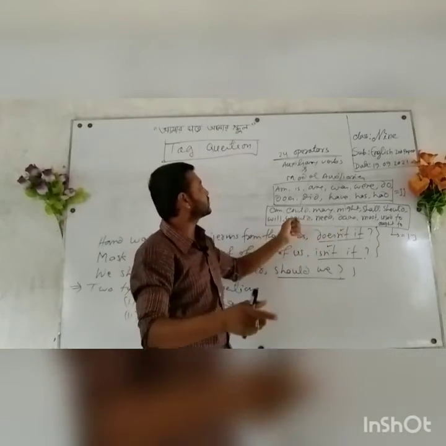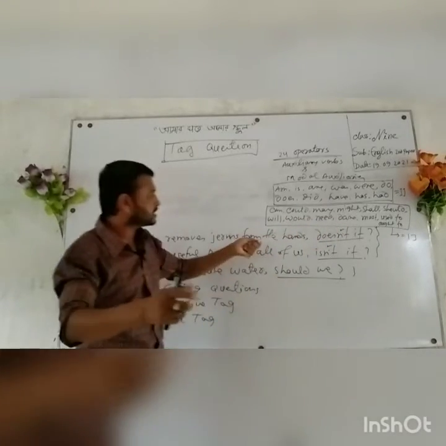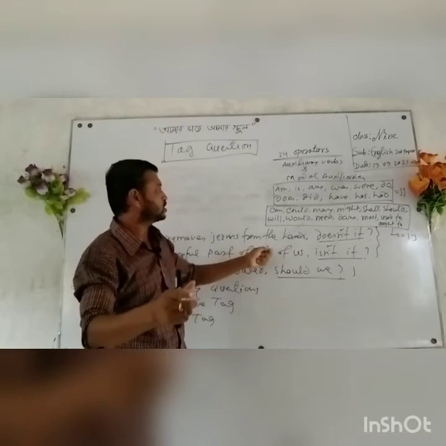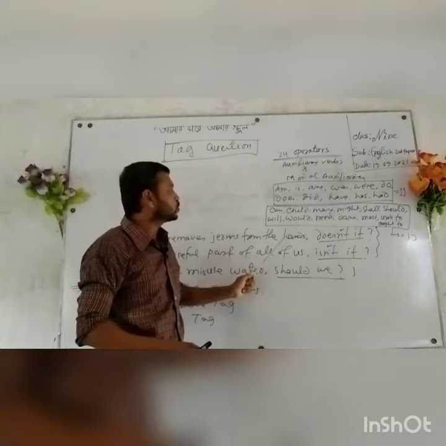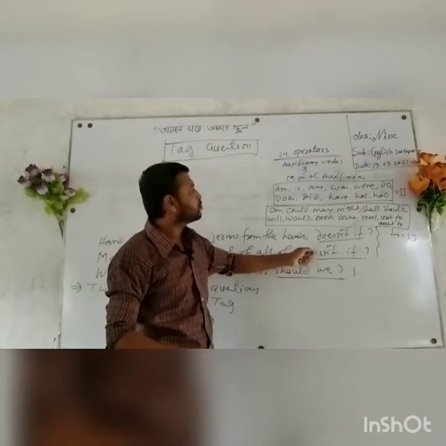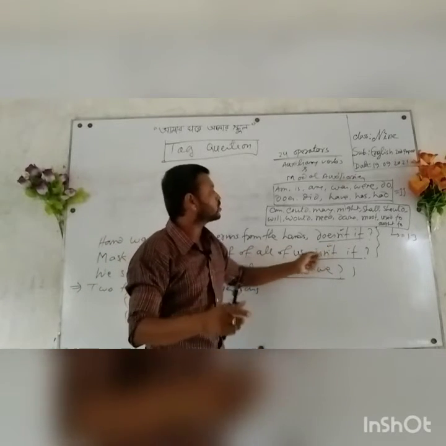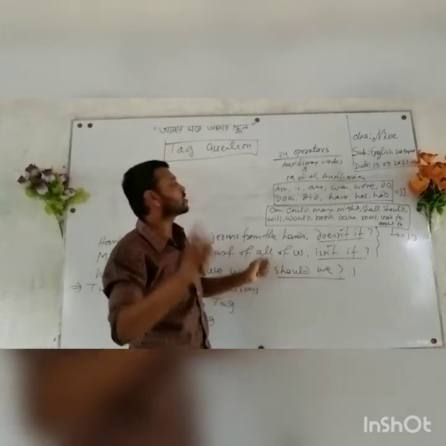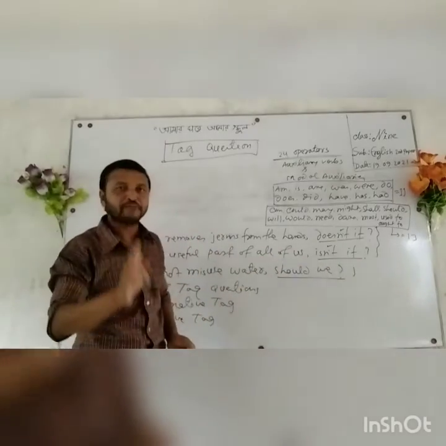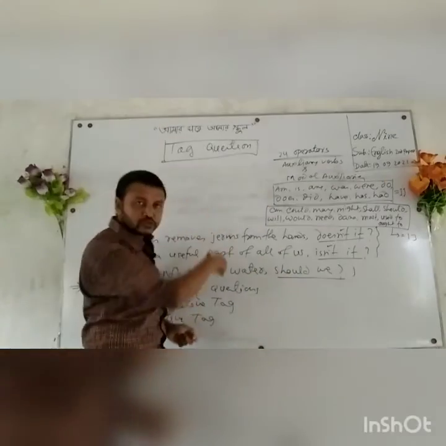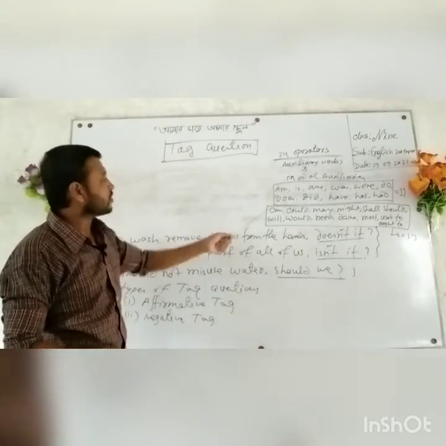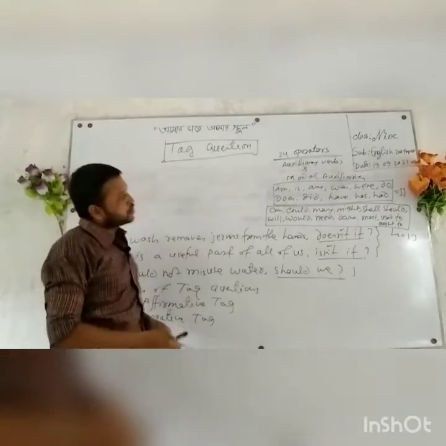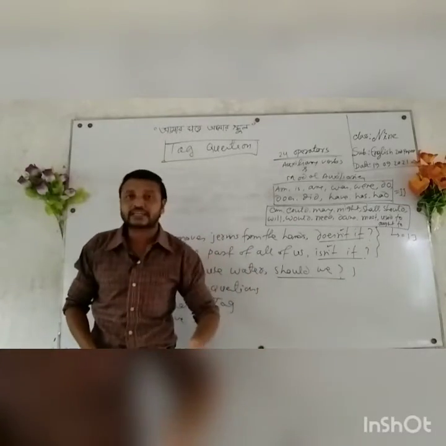Total 11. And in this box: can, could, may, might, shall, should, will, would, need, dare, must, used to, ought to. Total 13. These are modal auxiliaries. You should have perfect knowledge to solve tag questions. Understand? Okay.